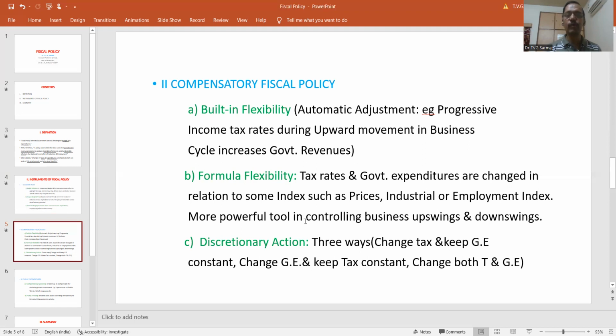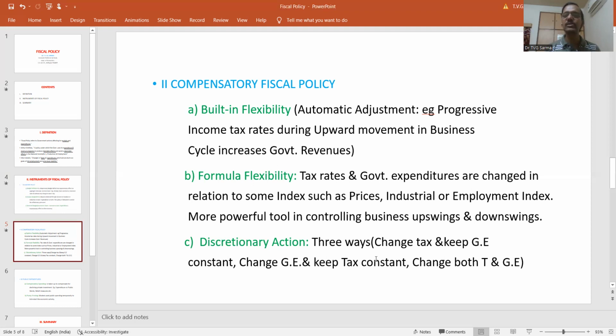Now, this is a very powerful tool in controlling business upswings and downswings. Whenever the economy is prospering well or whenever the economy is declining, formula flexibility happens to be an important tool. Similarly, there is a tool called discretionary action. Discretionary action means the government deliberately varies the tax rates as well as the government expenditure. So there are three ways: either change the tax and keep the government expenditure constant, or secondly, change government expenditure and keep the tax constant.